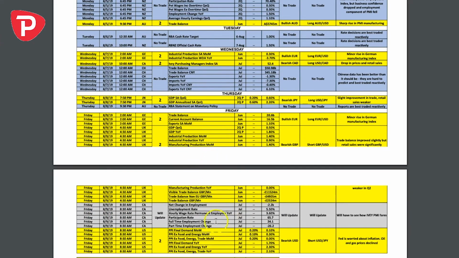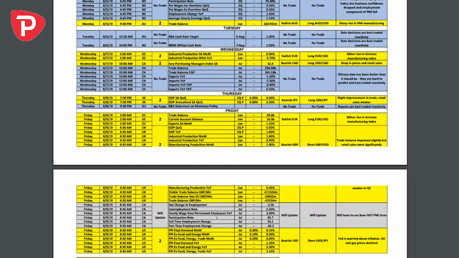And then into Friday, the final big event in com dollar land will be the Canadian employment data. Here, we'll have to update and see how the PMI prints. What's interesting here, and the story is just not getting nearly as much play as it should, is the fact that the Canadian economy, of all the G7 economies, has been the strongest. More importantly, Canadian monetary policy at this point is the most hawkish of all the G7 monetary policies, in the sense that they are not in any rush to cut rates, especially with the housing markets still providing a very, very bubbly environment in both Toronto and Vancouver.